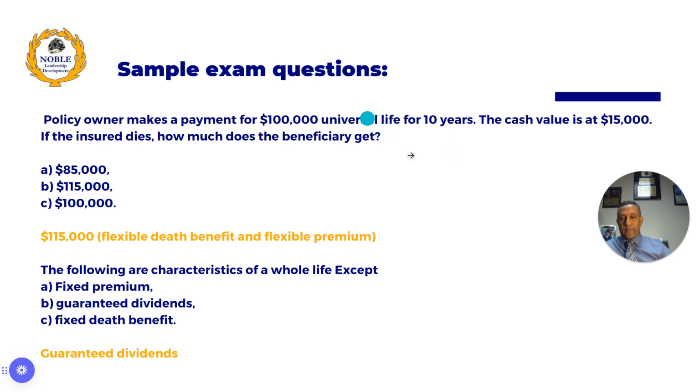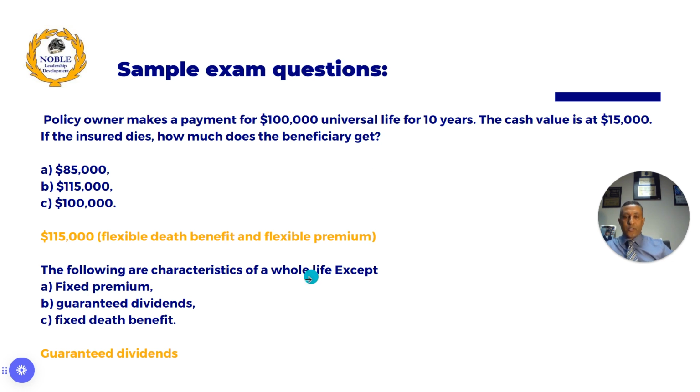These two might be confusing for a lot of people. If they bring numbers like this, just know whole life is fixed, universal is flexible, and cash value is added to the death benefit for universal life. Any loan taken out is subtracted from the total death benefit for universal life, and for a whole life, any loan taken from the cash value is subtracted from the 100,000.